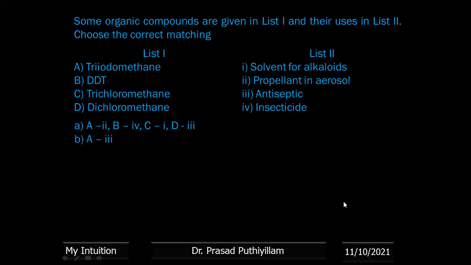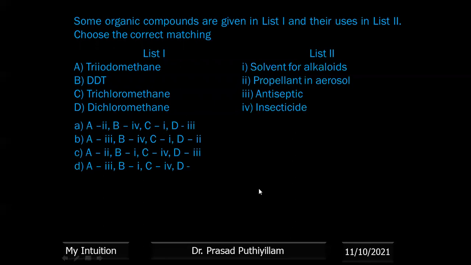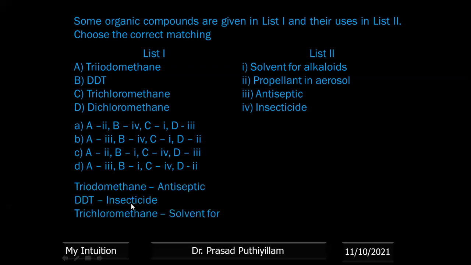Options are given: in the first, A is connected to 2; in the second, A to 3; in the third, A to 2 again and B to 1; in the fourth, A to 3, that is antiseptic, triiodomethane. Now how to solve it? We already know the properties: triiodomethane is an antiseptic, DDT is an insecticide.